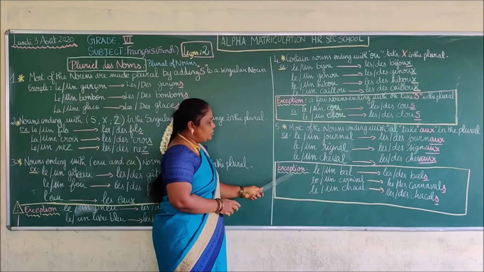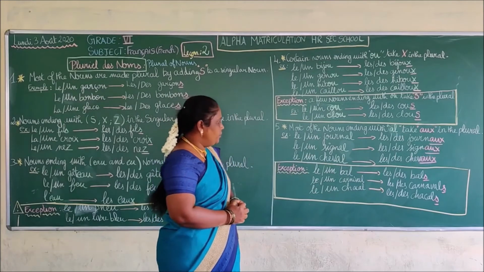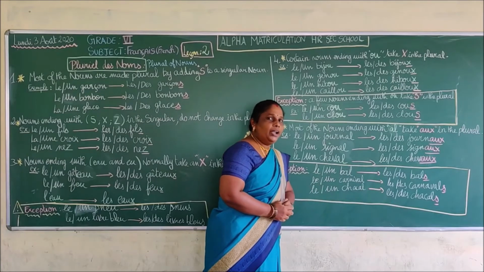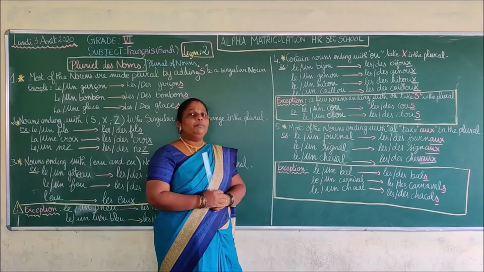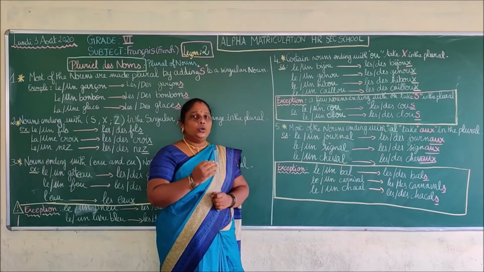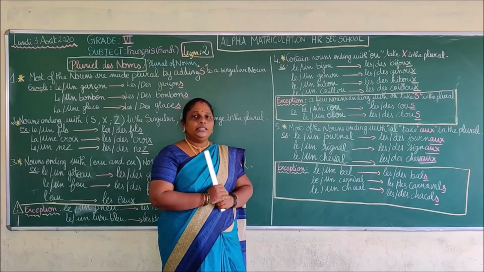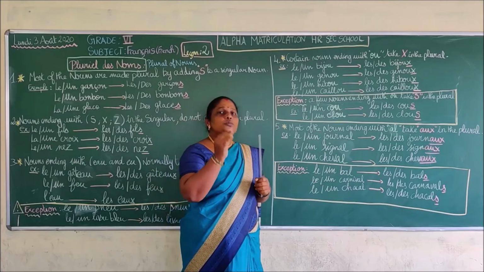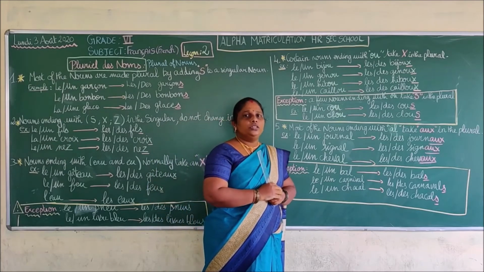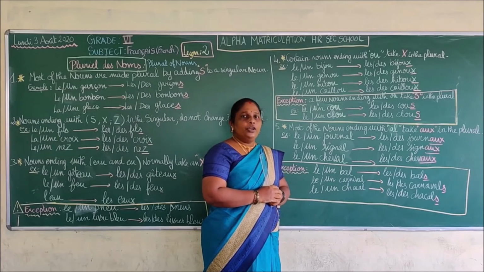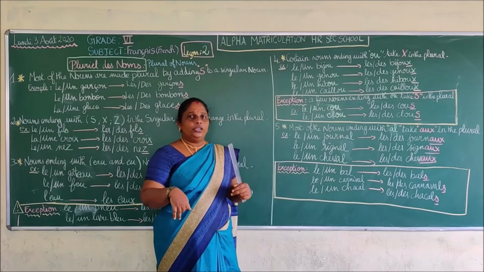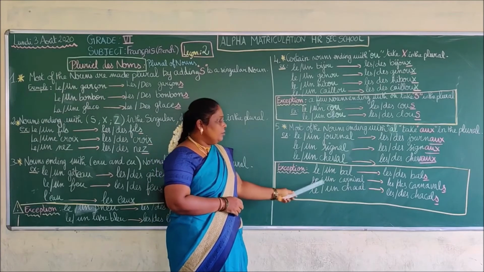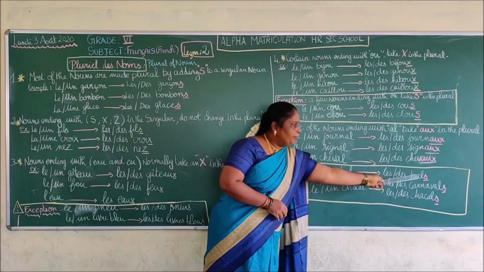Okay, so for that also you have exceptions. Le bal. What is bal? We have an evening party. Okay, a slow music party. That is called le bal. We are going to move with dance with a small melodious music. That is called le bal. We are dressing very beautifully. Okay, so we saw it in your movies and all. Okay, so now le bal, des bals.